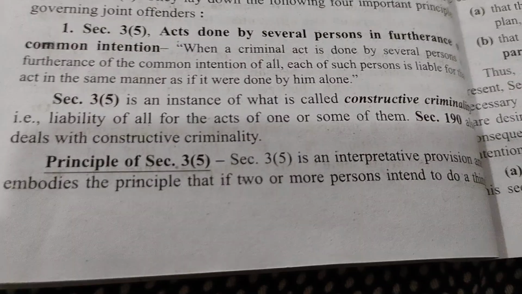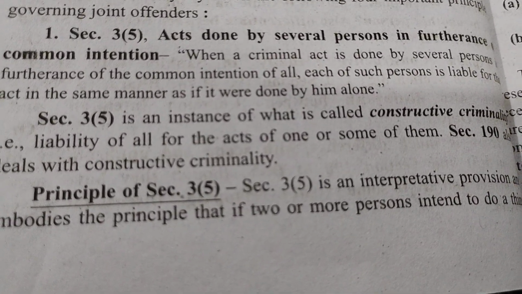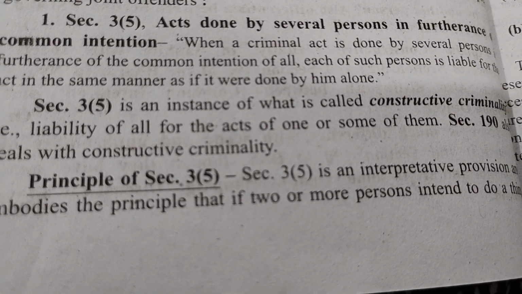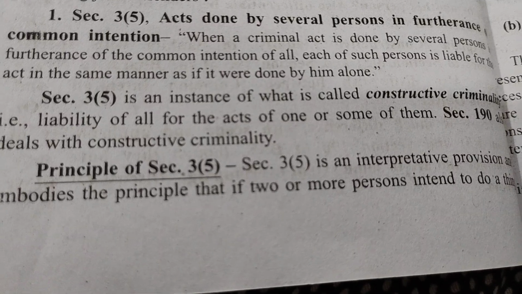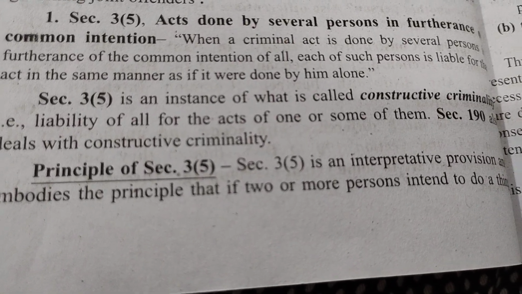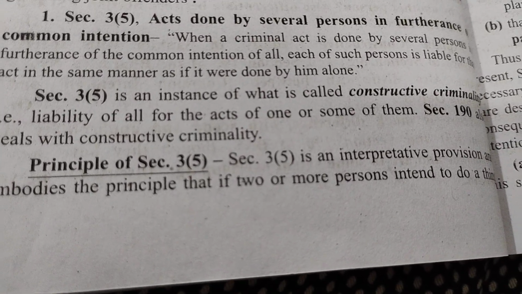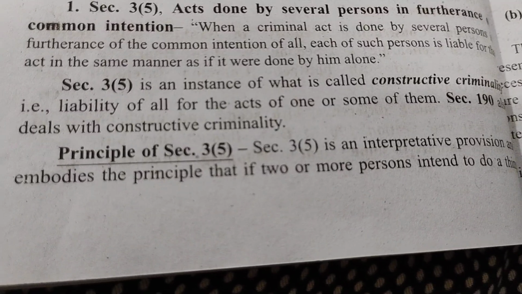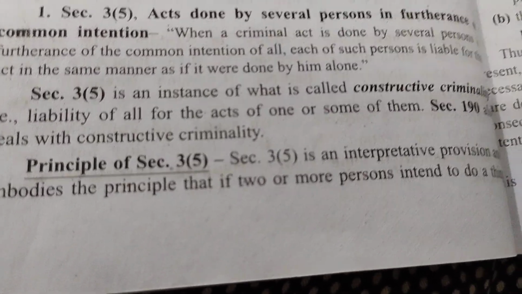Section 3 Clause 5 is an instance of what is called constructive criminality, that is, liability of all for the acts of one or some of them. Section 190 also deals with constructive criminality.